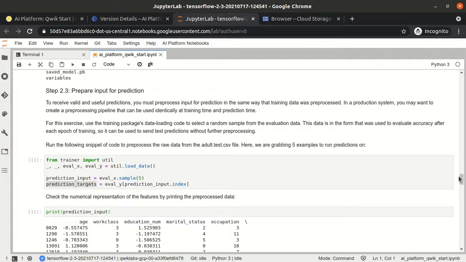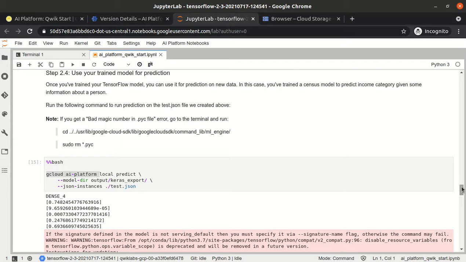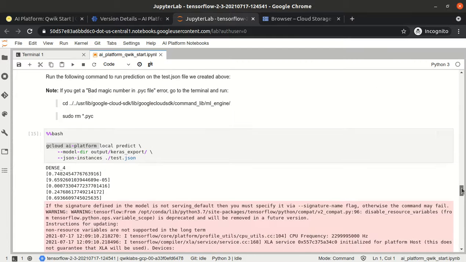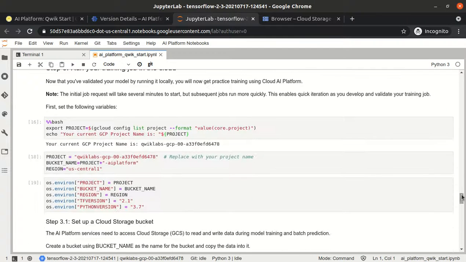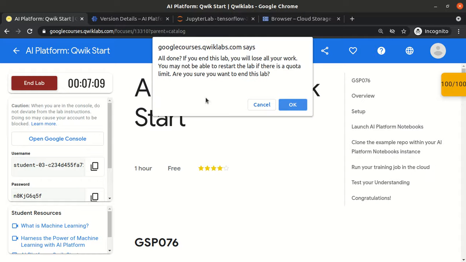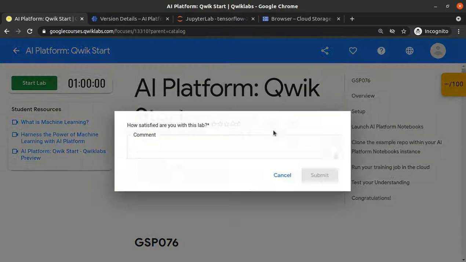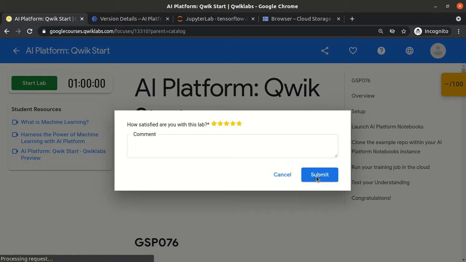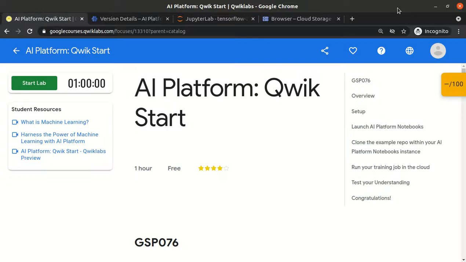And after that we can use, whether it's local predict or create models or submit jobs or local train, so many commands, right? So yeah, that's the end of the lab, and that's the end of the video.